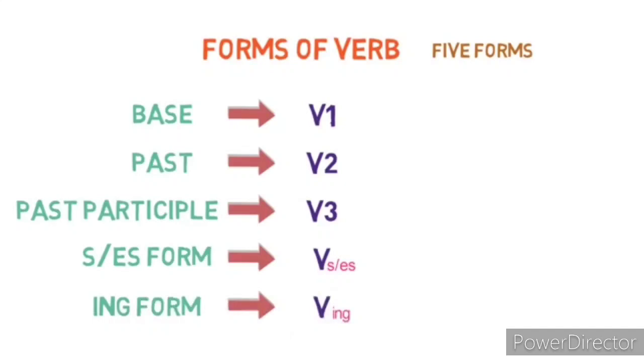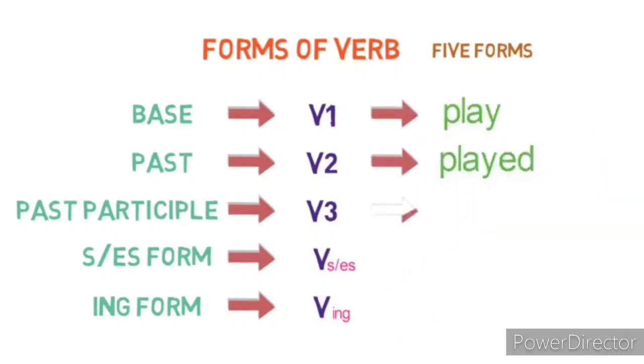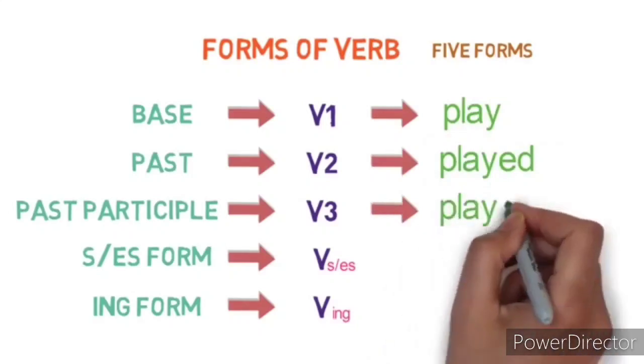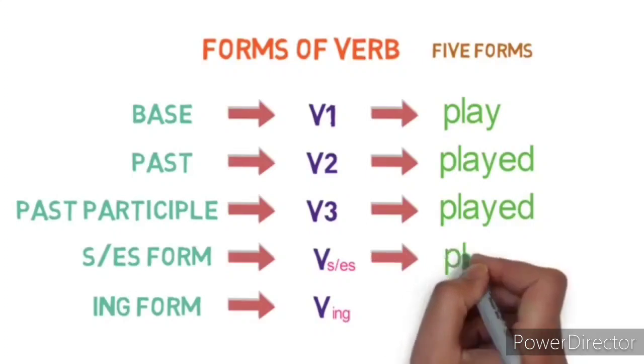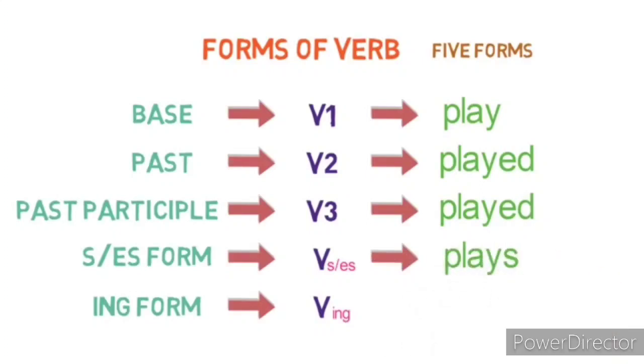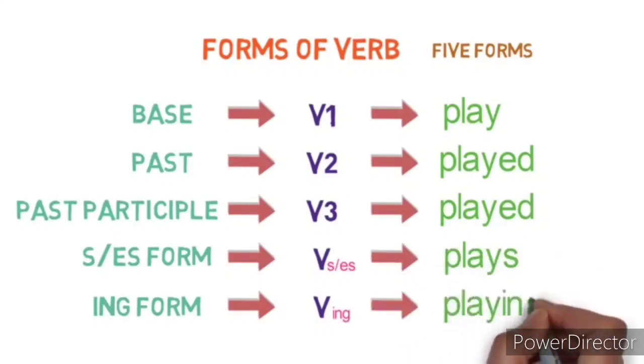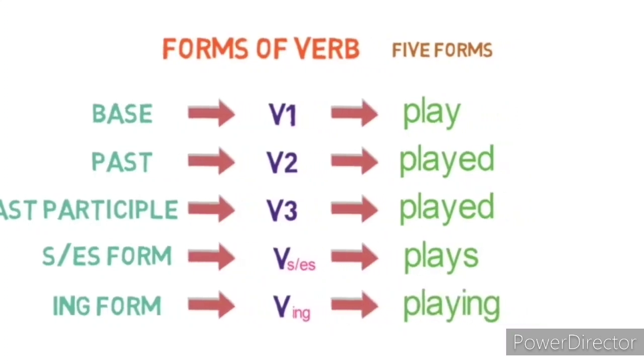Let's see an example for the verb play. The base form of the verb is play. The past form of the verb is played and the past participle form is played. S or ES form is plays and then ing form is playing. Let's see one more example with the verb go.